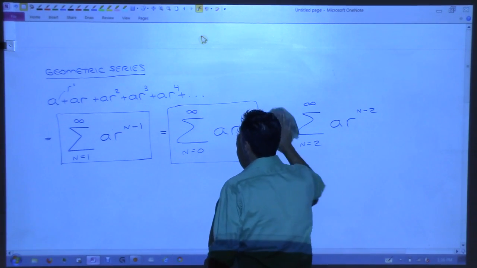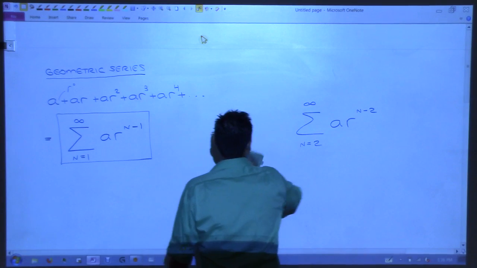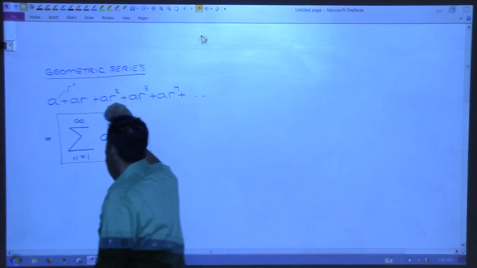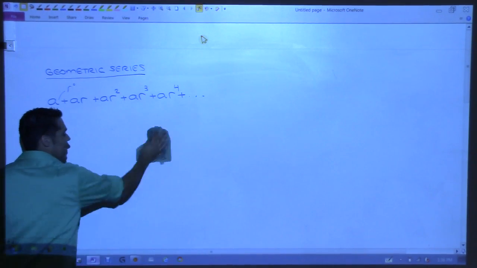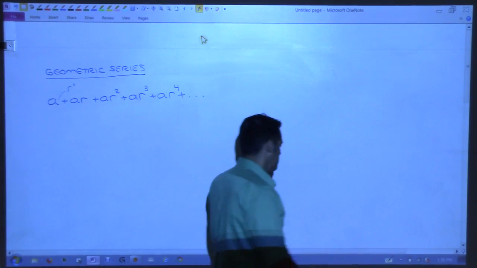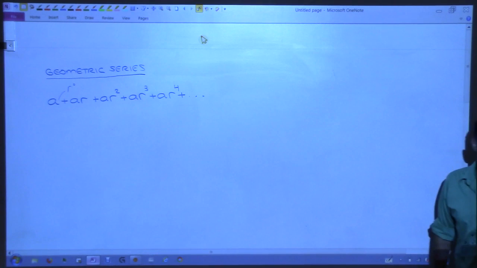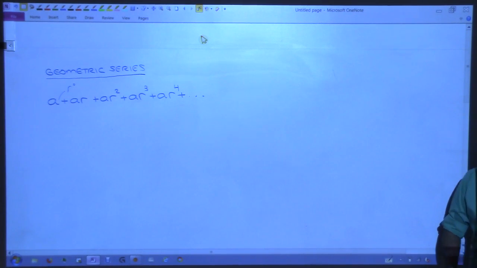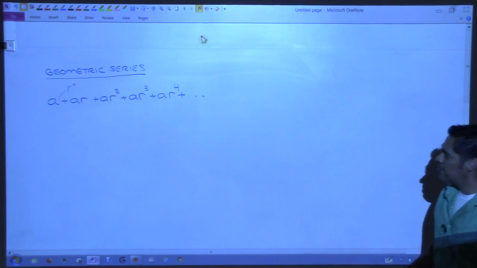Now, the question is, does a geometric series converge or diverge? Ultimately, we want to know, does it converge or diverge? That's what we'd like to know. So you ready to figure out what it does? Yeah? This is going to be pretty awesome. I think you're going to like this.